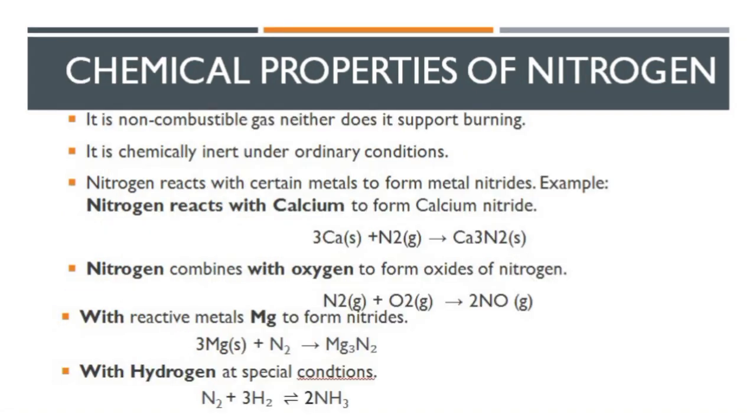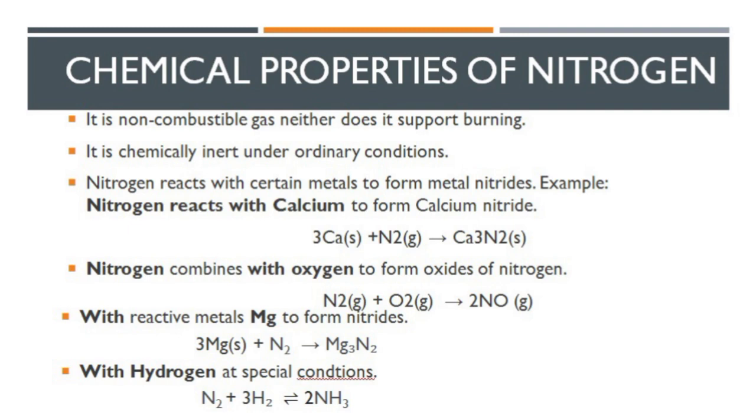Chemical properties of nitrogen. Nitrogen is a non-combustible gas. It means when it is exposed to fire, it doesn't burn. Neither does it support burning. Many other gases support burning when they are exposed to fire.